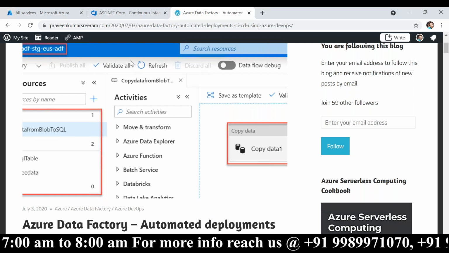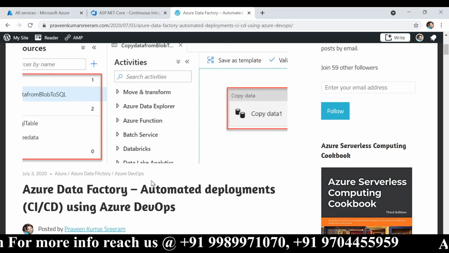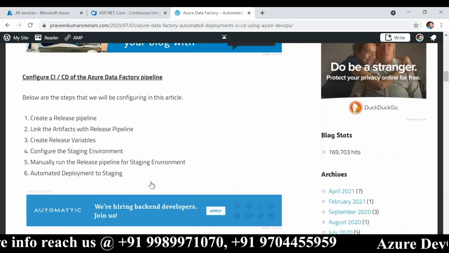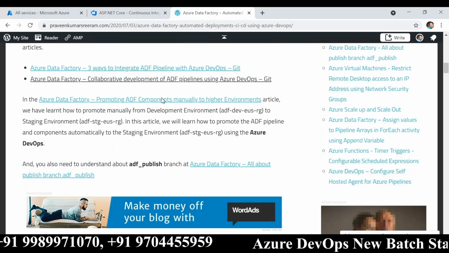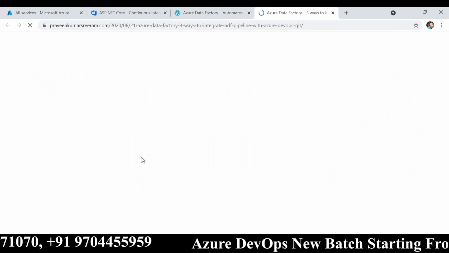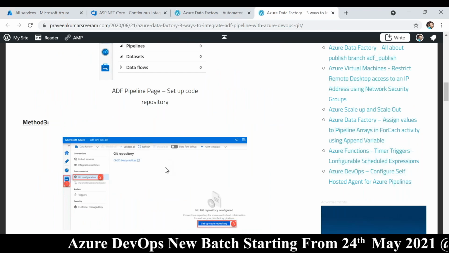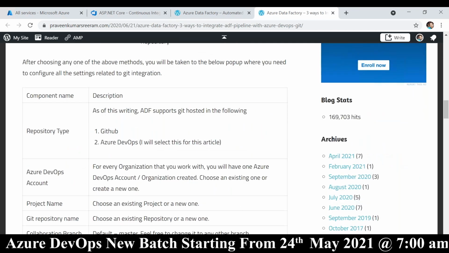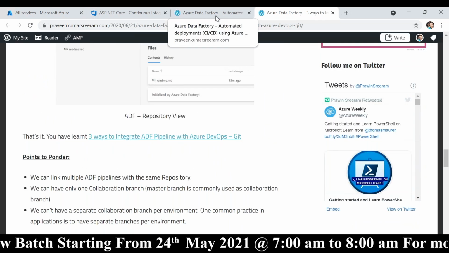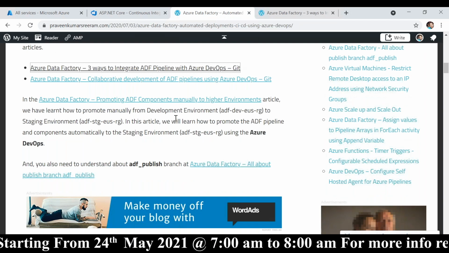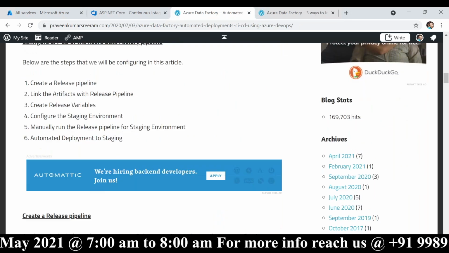Creation of the Data Factory service will be done by DevOps engineers, but inside this, whatever I show here, all are data engineers' responsibility. Some of them are DevOps engineers' responsibility, some of them are responsibilities of data engineers.